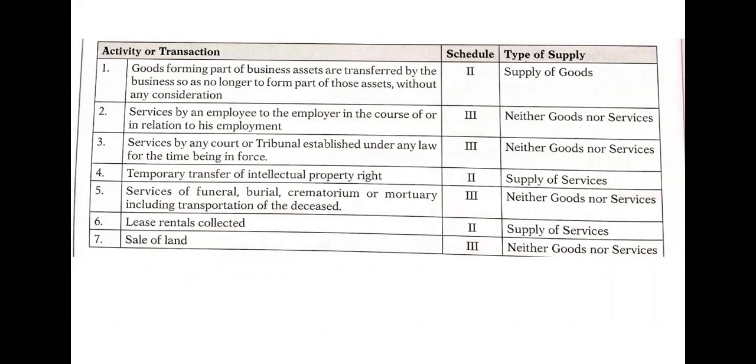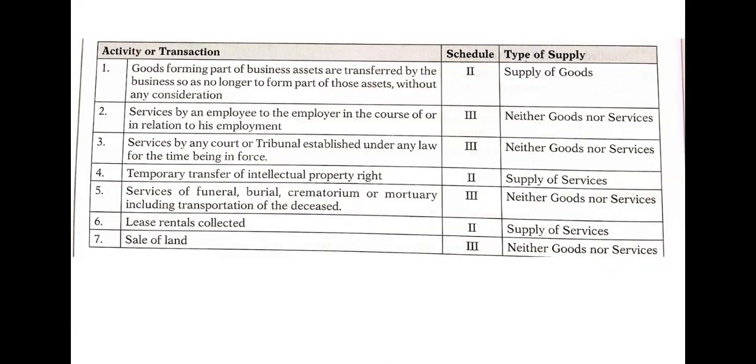Whatever income you get on that, you have to pay a different set of tax, like wealth tax and income tax. If you sell your land and get any kind of gain, you won't be paying tax under GST. That will become a capital gain for you.